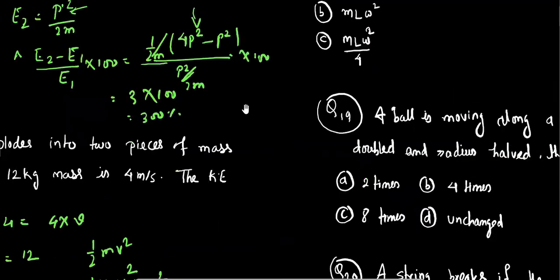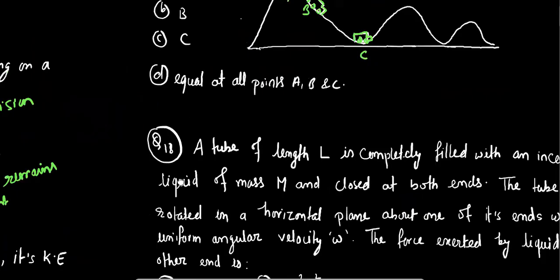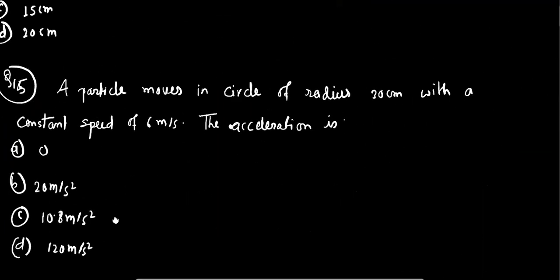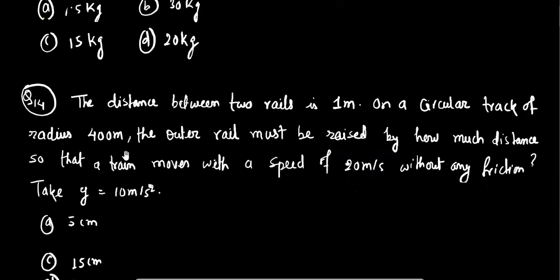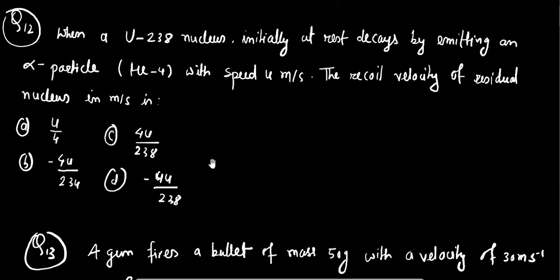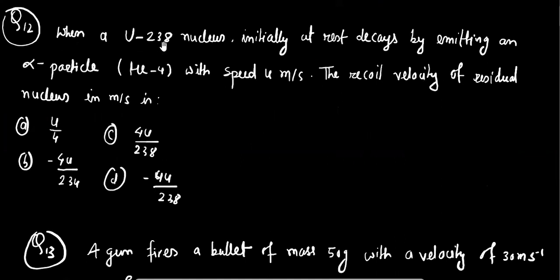Okay, so that is question number 11. Now we are going to solve question number 12. Okay, this is our question number 12. When a uranium-238 nucleus initially at rest decays by emitting an alpha particle, which is the nucleus of helium, with speed u meter per second, the recoil velocity of residue nucleus in meter per second.